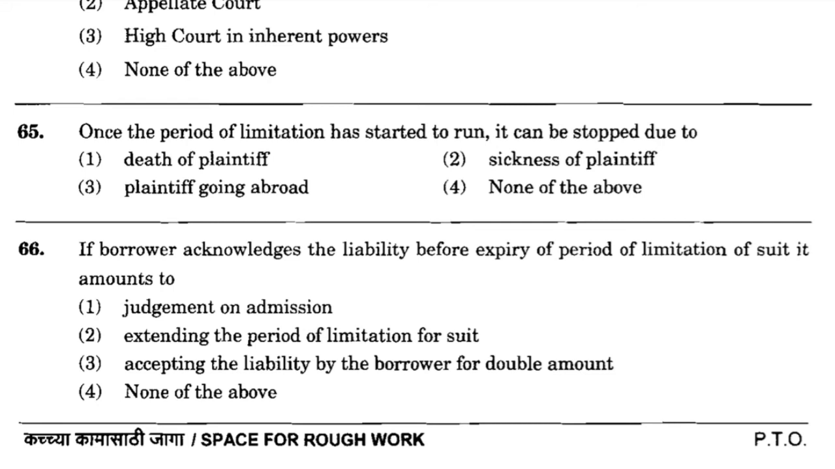Now question number 66. If borrower acknowledges the liability before expiry of period of limitation of suit, it amounts to option number 1, judgment on admission, option number 2, extending the period of limitation for suit, option number 3, accepting the liability by the borrower for double amount, option number 4, none of the above. And the correct answer is option number 2, extending the period of limitation for suit.